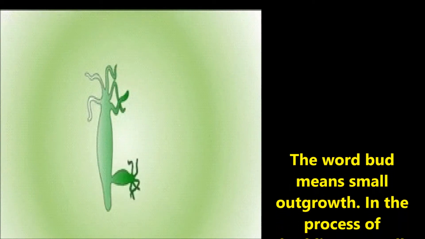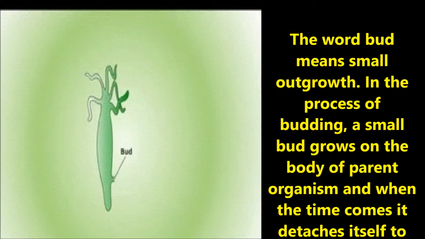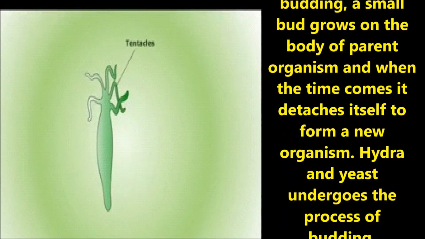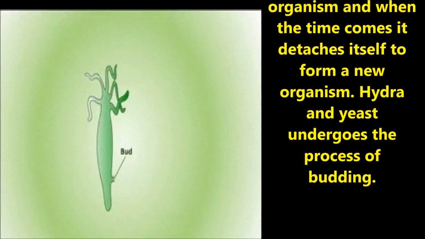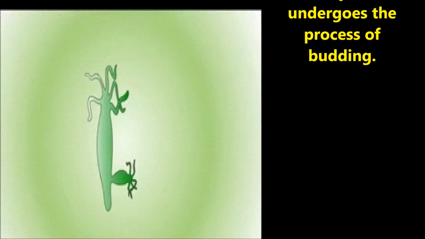Now let us discuss budding. The word bud means a small growth out. In the process of budding, a small bud grows on the body of the parent organism. When the time comes, it detaches itself to form a new organism. Hydra and yeast undergo the process of budding.